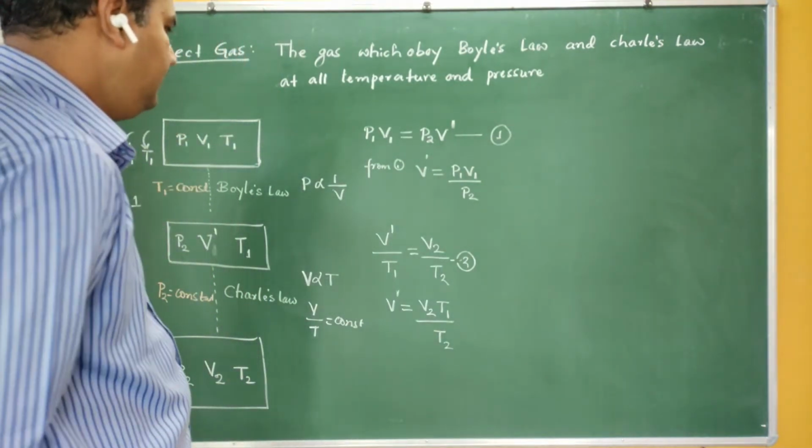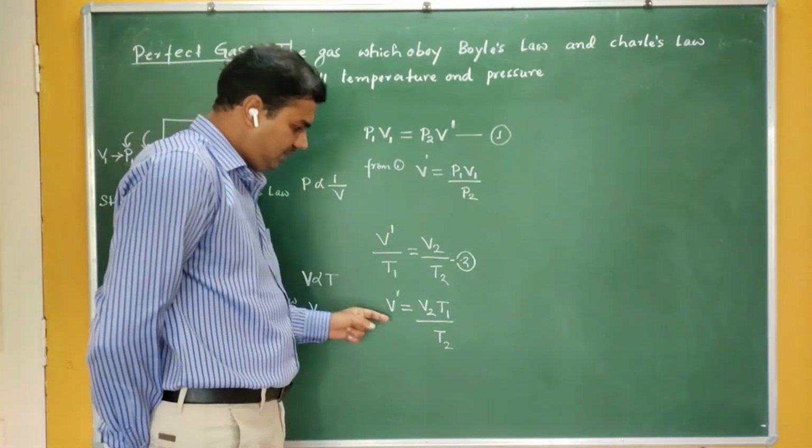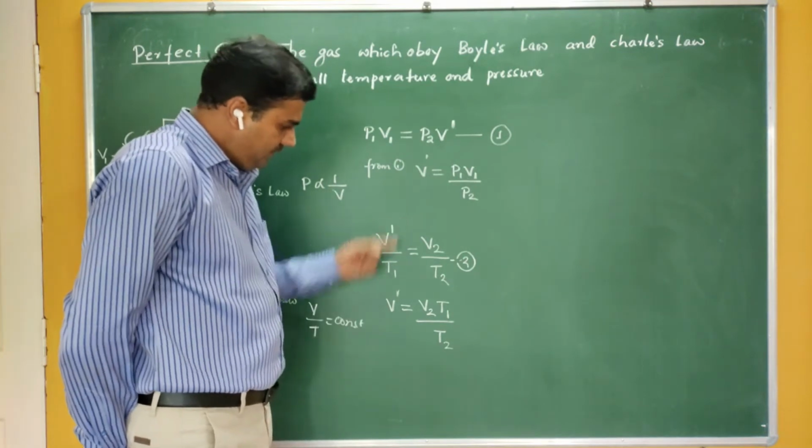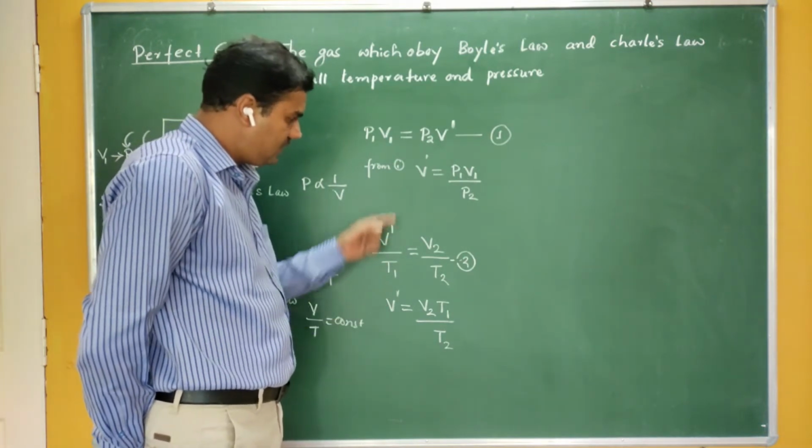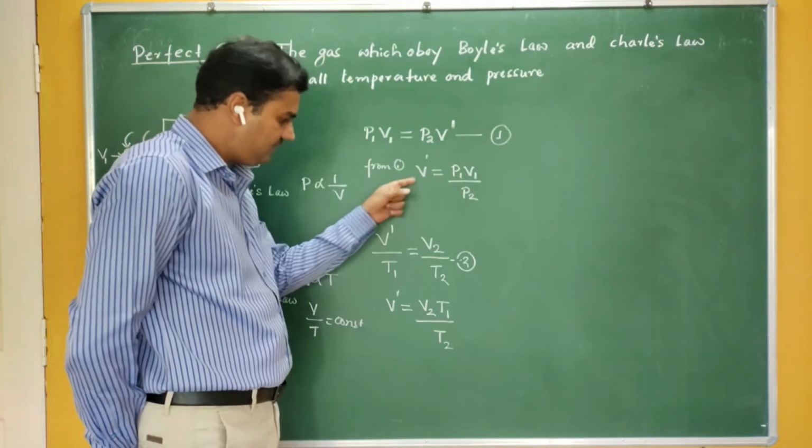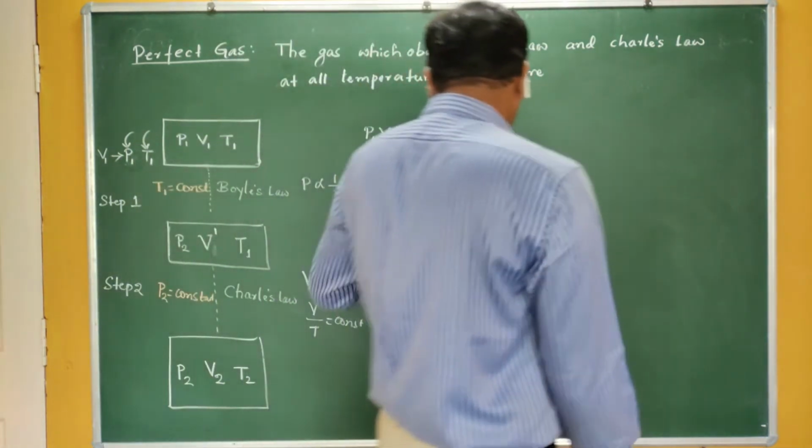Okay, V2 T1 by T2. So from equation 1 and equation 2, I had made V dash equal to certain terms here. So this V dash and V dash are same. Therefore, I can say that these two equations are same.